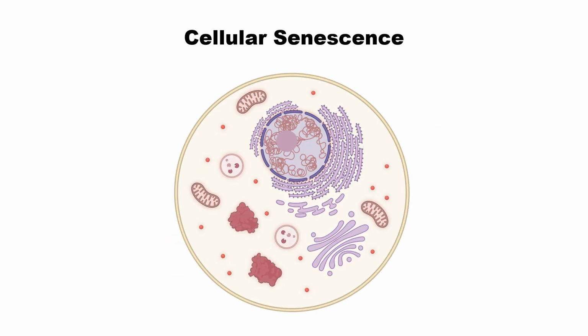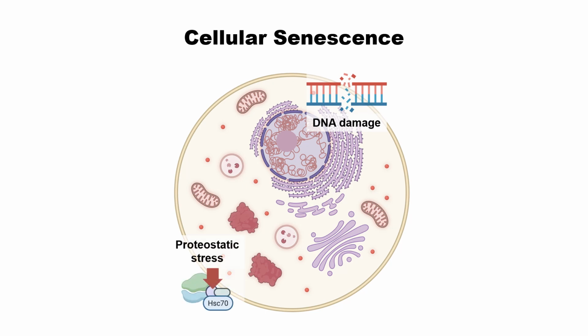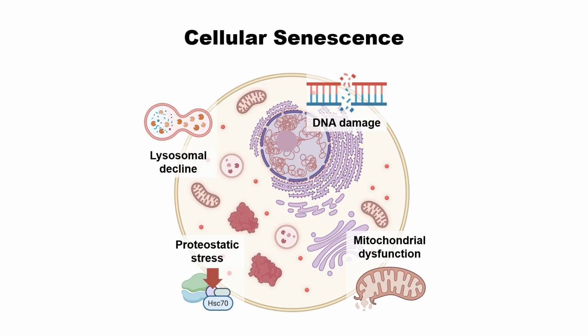The seventh hallmark is cellular senescence. In a sense, this combines the different hallmarks at the cellular level. One is DNA damage, also proteostatic stress, mitochondrial dysfunction, lysosomal functional decline, and collateral molecular damages in many different places inside the cell.